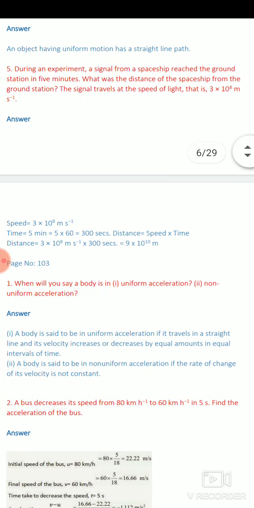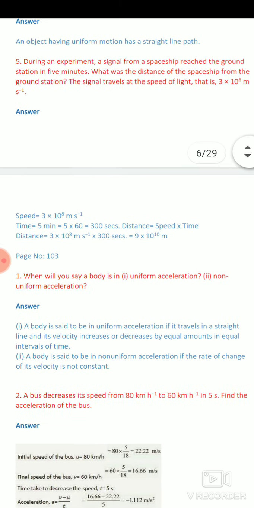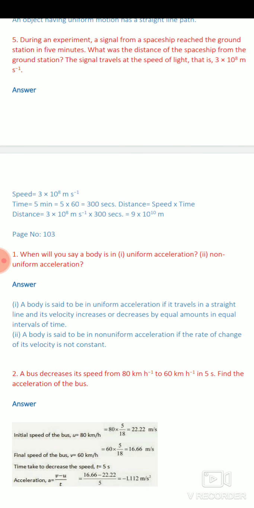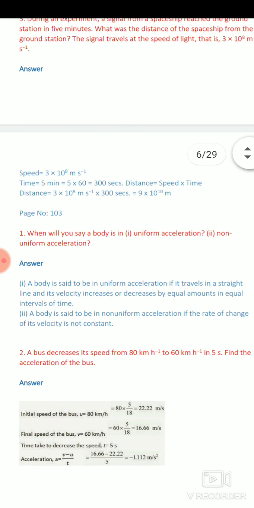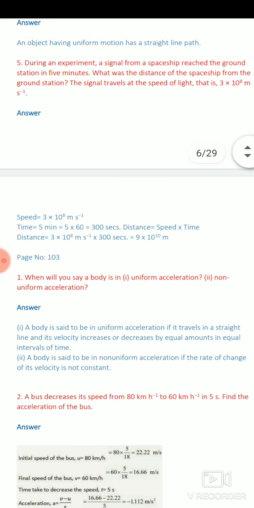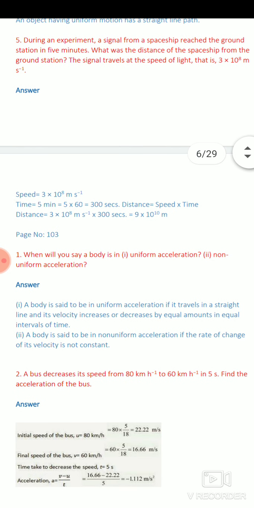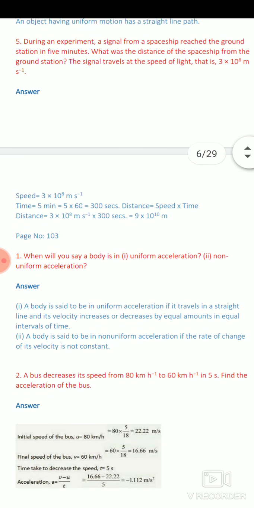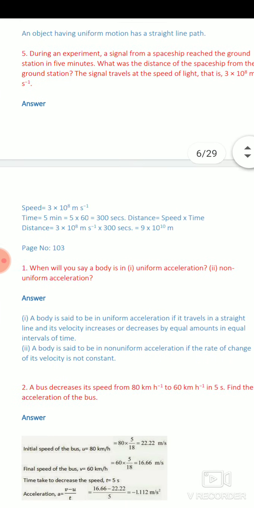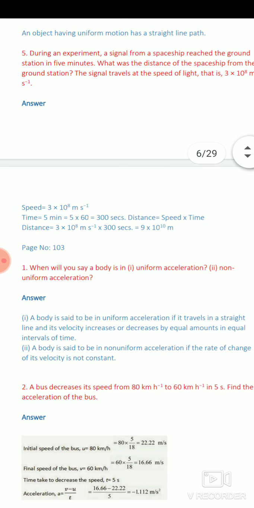Next question related to speed. Dear students, we know that speed is equal to distance upon time, so distance is equal to speed into time. In this question, during an experiment, a signal from a spaceship reached the ground station in 5 minutes. So here the time taken is given as 5 minutes. Whenever we calculate any numericals, we have to note that all quantities should be in SI units. We know that the SI unit of time is second. Very good. So first we will convert 5 minutes into seconds. Whenever we convert minutes into seconds, we multiply the given digit by 60.